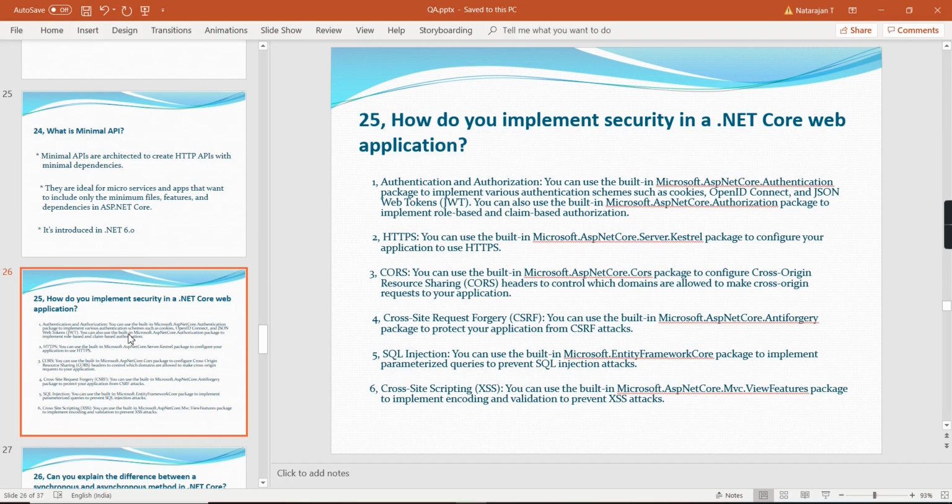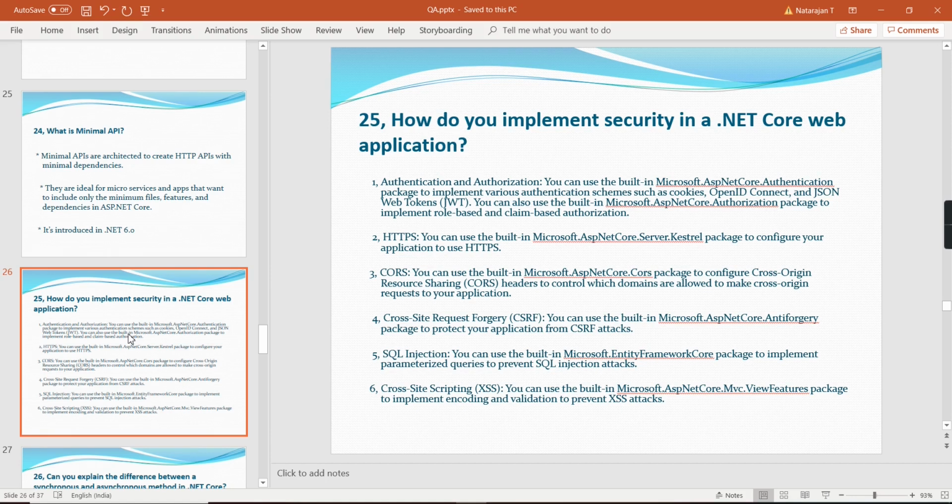Now the next question is, how do you implement security in .NET Core web application? So first one is authentication and authorization. So already we seen we can use the basic authentication, JWT token authentication. Similarly, we have some other options also. And the second one is HTTPS. You can use the built-in Microsoft ASP.NET Core server package to configure your application to use HTTPS. And third one is CORS, cross-origin resource sharing, cross-site request forgery, CSRF.